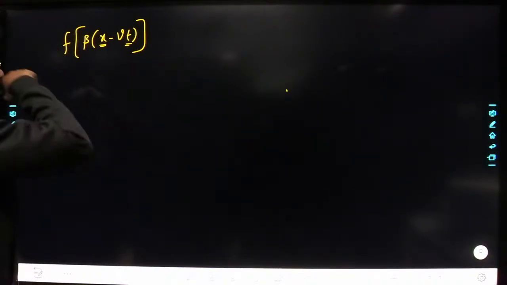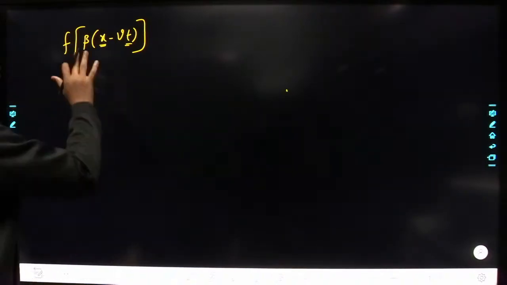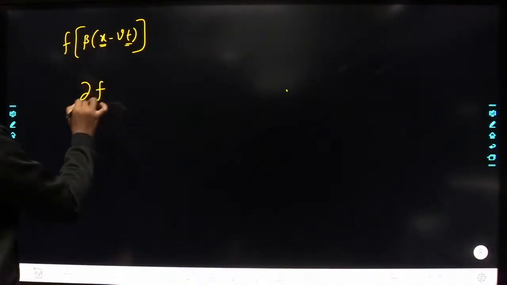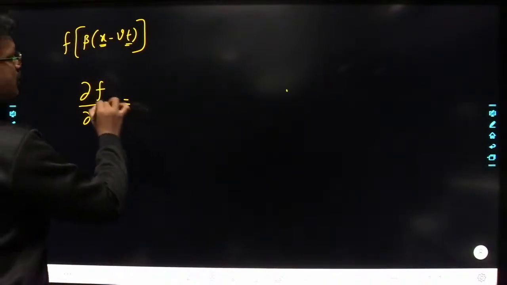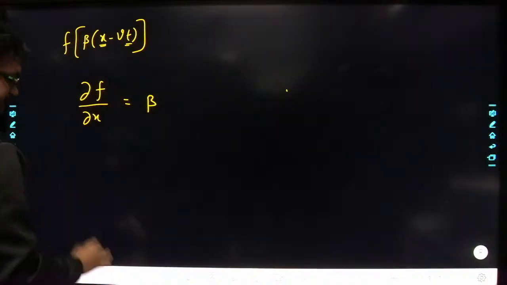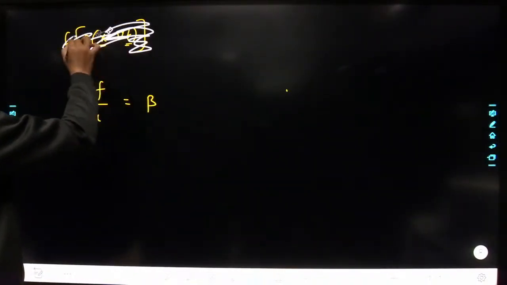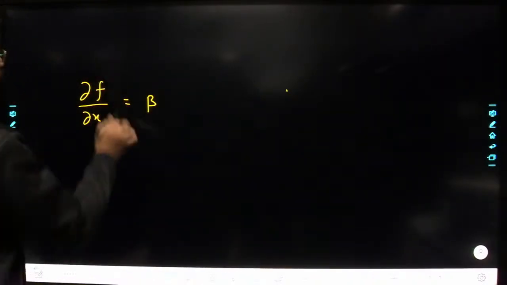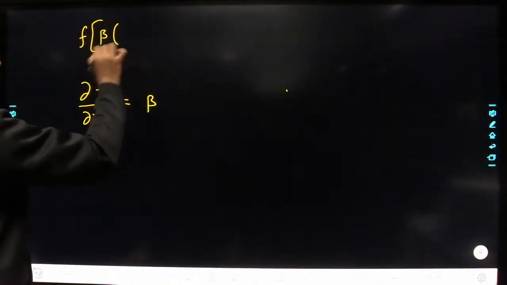Okay. So now see here, if I differentiate this function with respect to x, what am I going to get? Let us say dou f by dou x. Just write it in this manner: f of beta into (vt minus x).